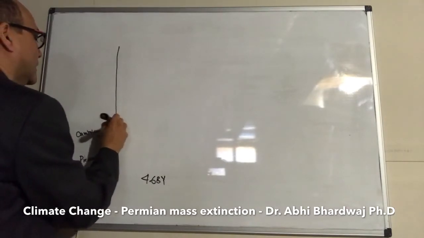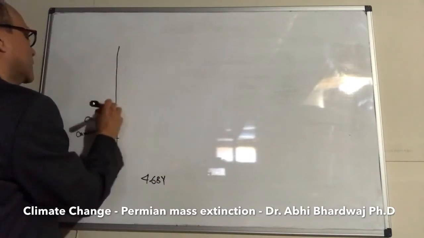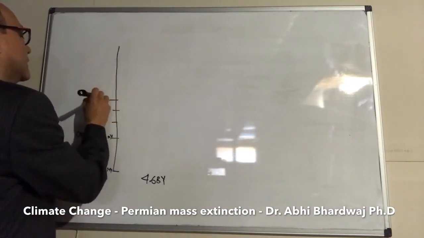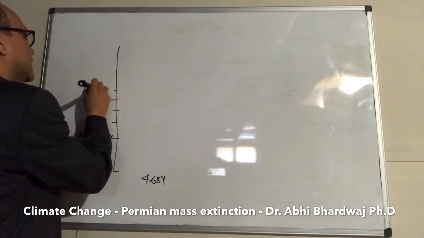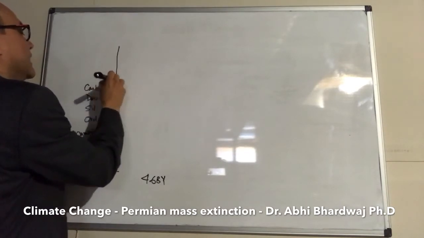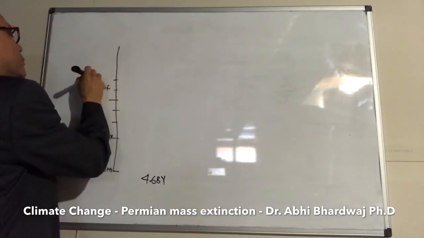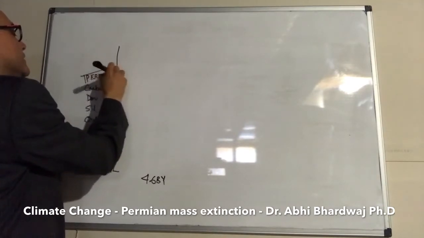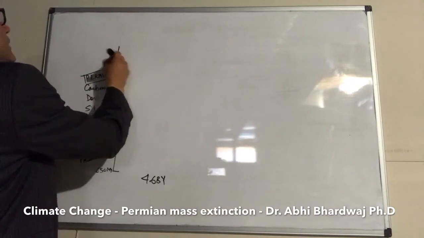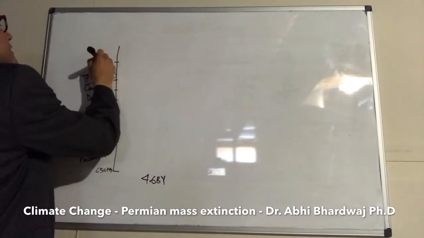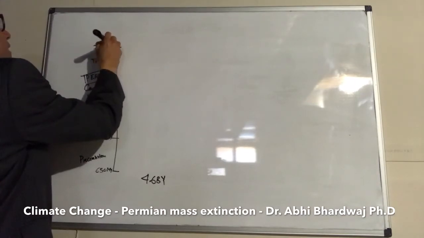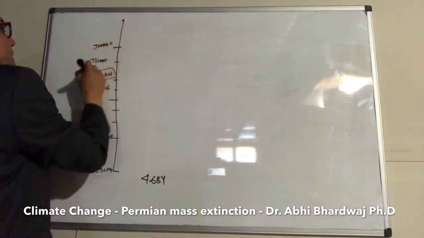Then Ordovician, Silurian, Devonian, Carboniferous, and then Permian. I'm going to put it in capitals so we remember this. This is what we are going to discuss. This is our topic today. And then we have Triassic here, and Jurassic here, and then it keeps going, but I'm stopping here.